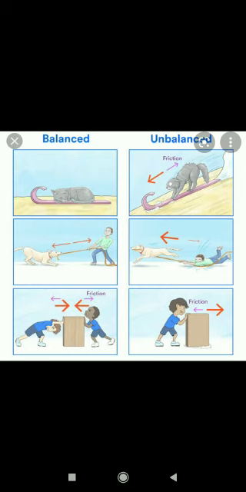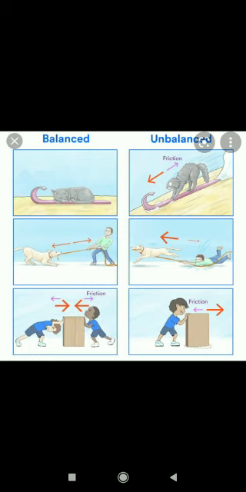Balanced force is when the forces on both sides, in opposite directions, are the same and equal, and the object will not move; it will remain at rest. While unbalanced forces are when the forces on both sides are unequal, and because of the unequal forces the object will move.